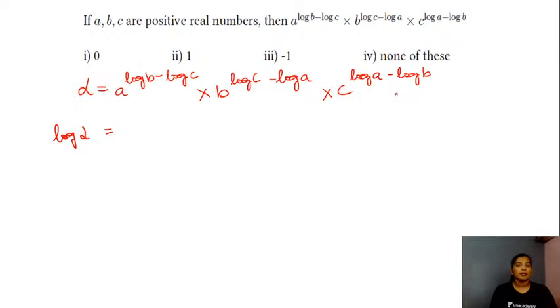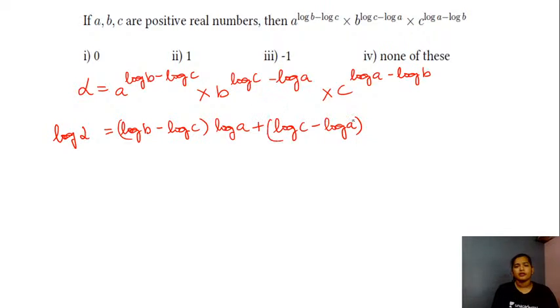So using the property that you have been using, this will be nothing but log of b minus log of c into log of a plus log of c minus log of a into log of b plus log of a minus log of b into log of c here in this case.